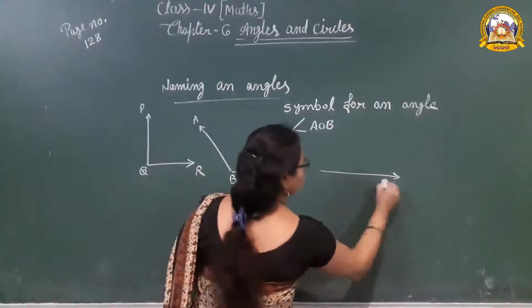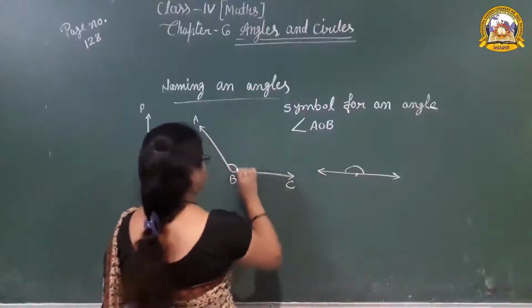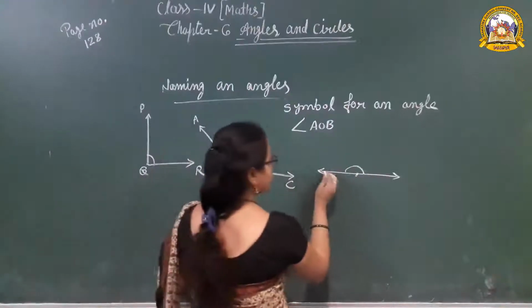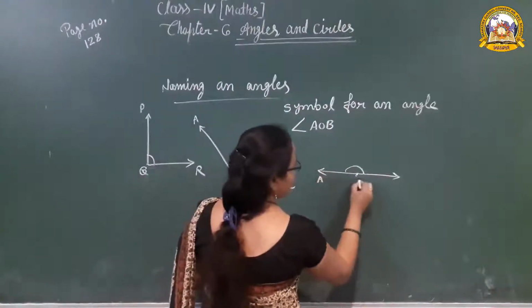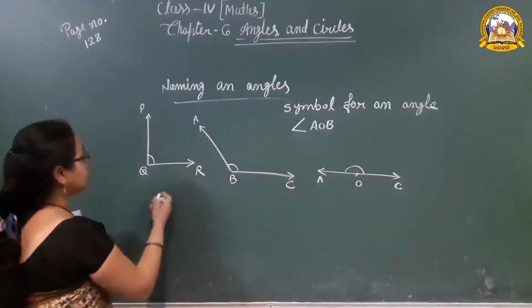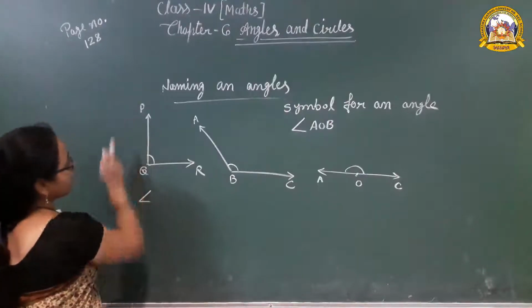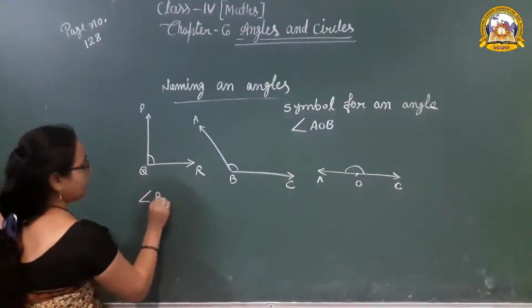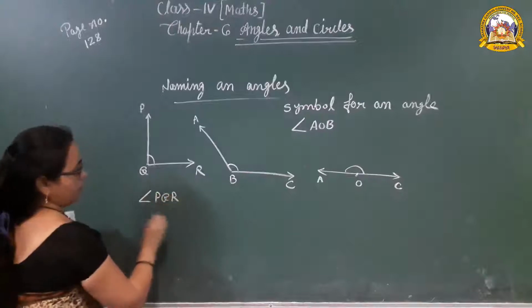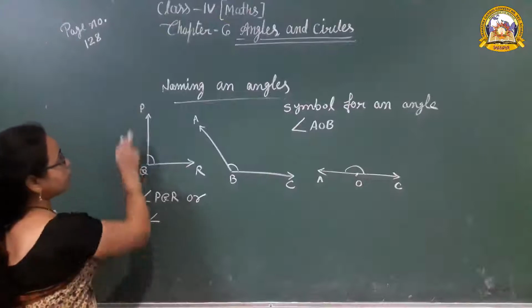Then it is a middle point, angle AOC. Okay, so how can we name these angles? First we make the symbol of angle, PQR. Angle PQR, or angle RQP.